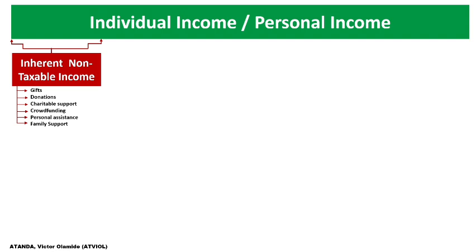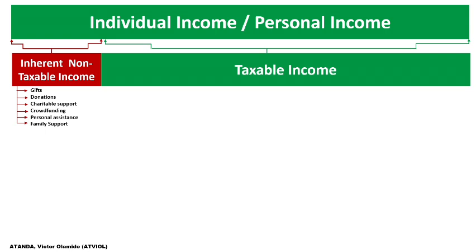When we now deduct this from the total income of an individual, what we are going to have is what we refer to as taxable income. So what we want to subject to tax is not the whole of the income of an individual. It is those that fall within the scope of taxation.